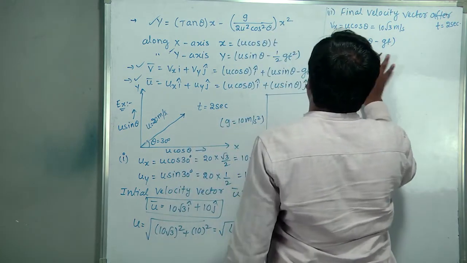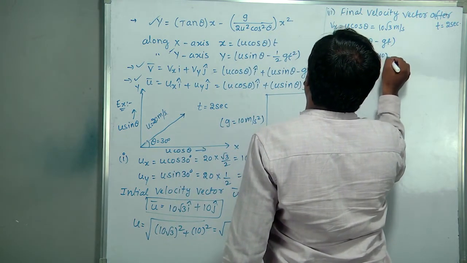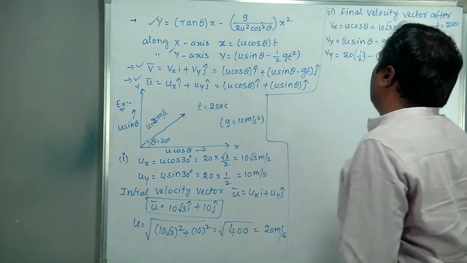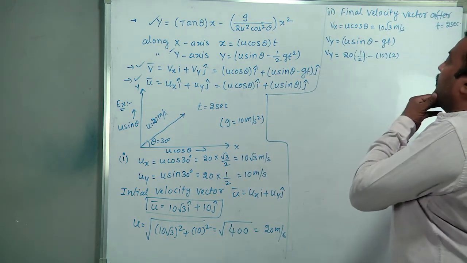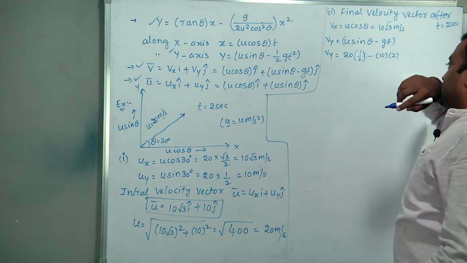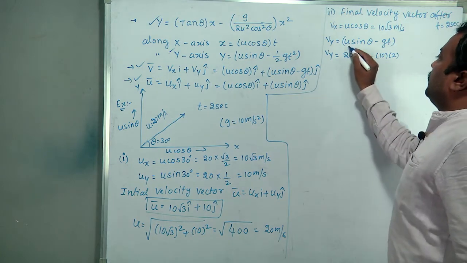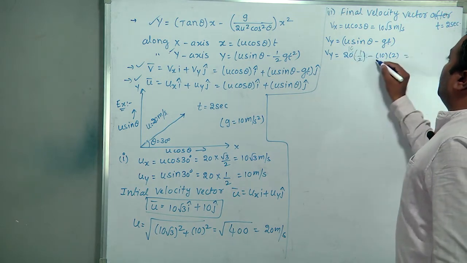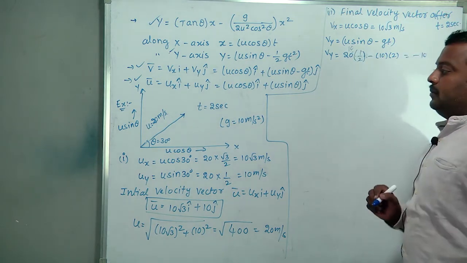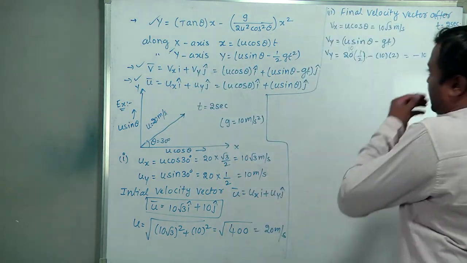Sin 30 value is 1 by 2, minus 10 into 2. A minus value will come, so it is minus 10. Minus 10 means it is in the downward direction on the y axis.